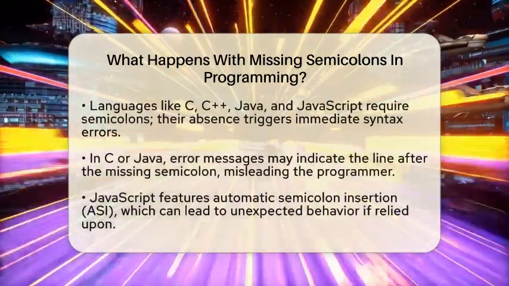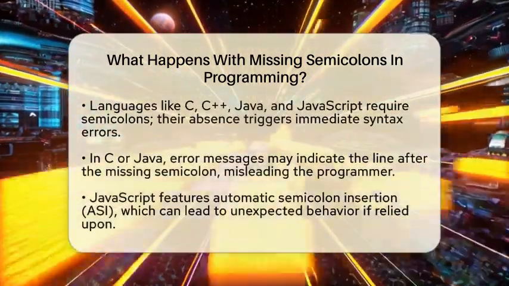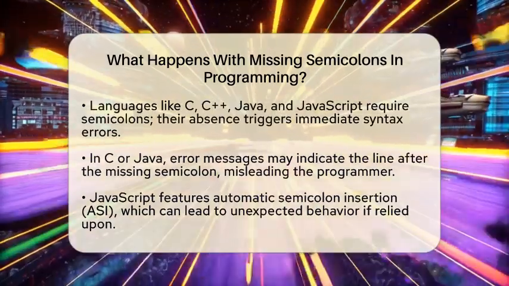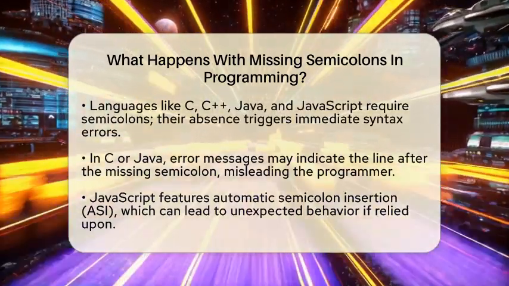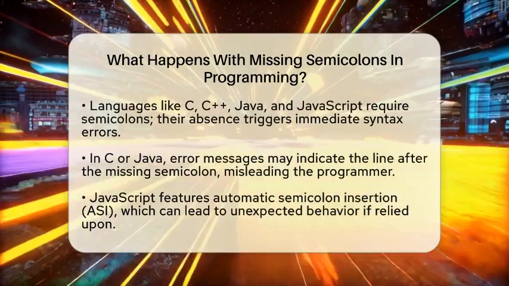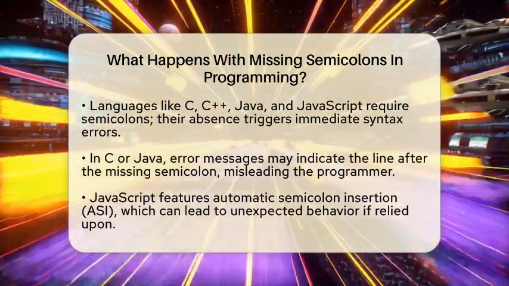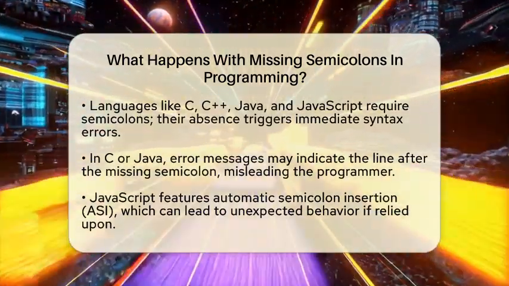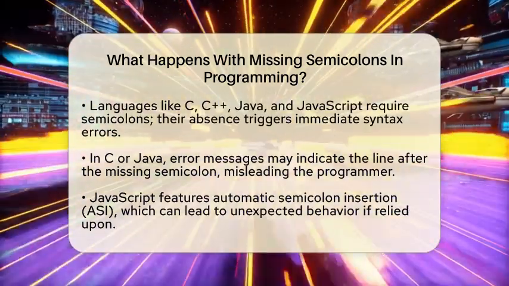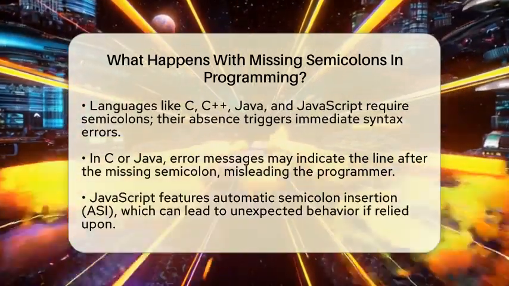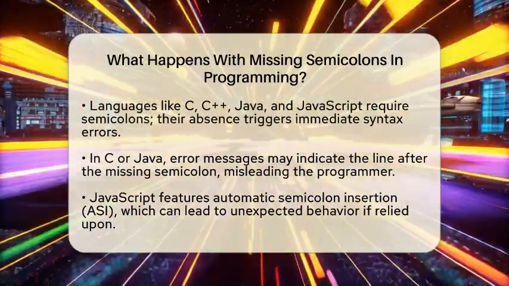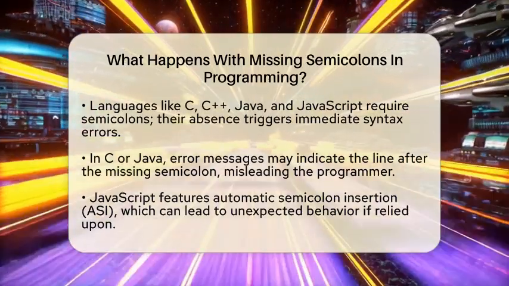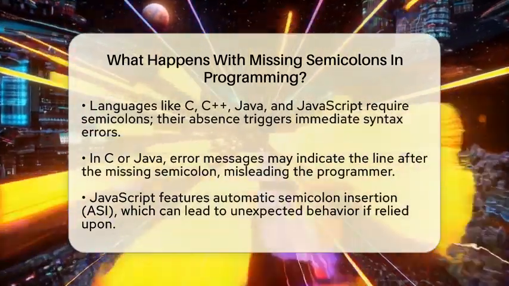The impact of a missing semicolon varies by programming language. In languages like C, C++, Java, and JavaScript, semicolons are essential. If you forget one, you will likely encounter an immediate syntax error. For instance, in C or Java, the error message will point to the line after the missing semicolon, making it seem like the issue is further down the code.